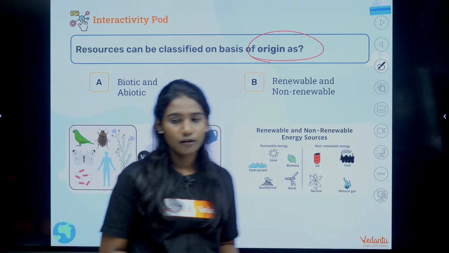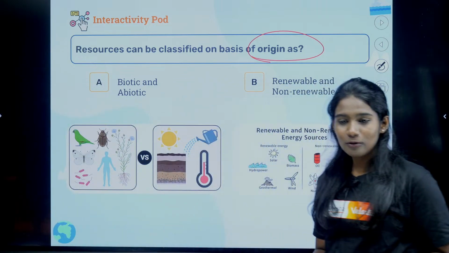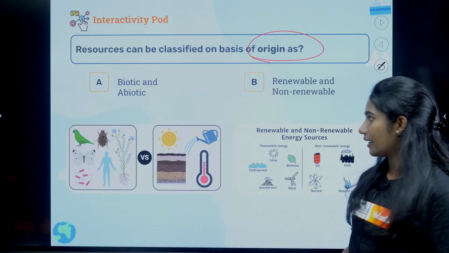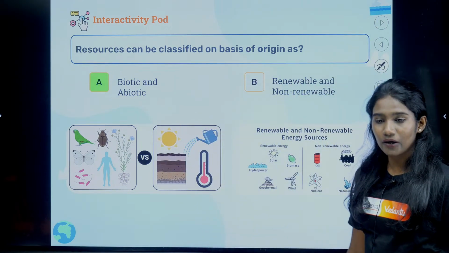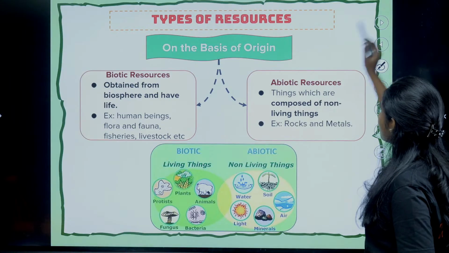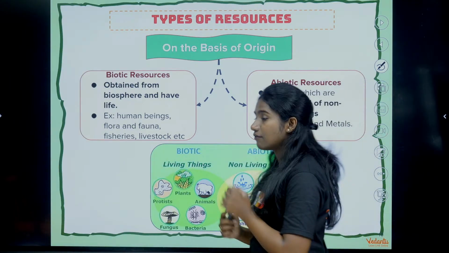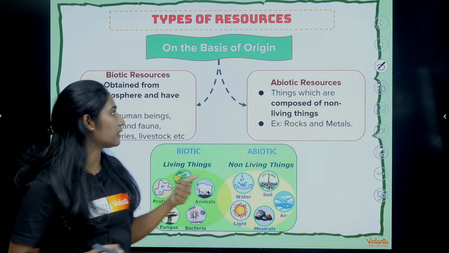Okay. So Vemu says biotic and abiotic. Yes, it is biotic and abiotic. Okay. So now we will be starting with the first one, which is based on origin, right.